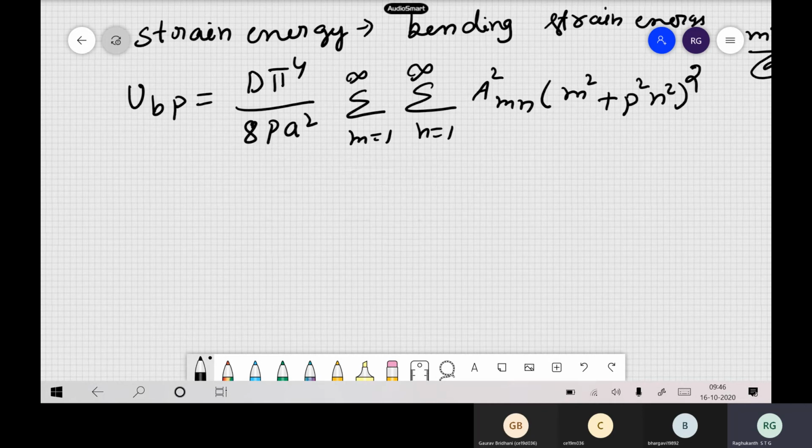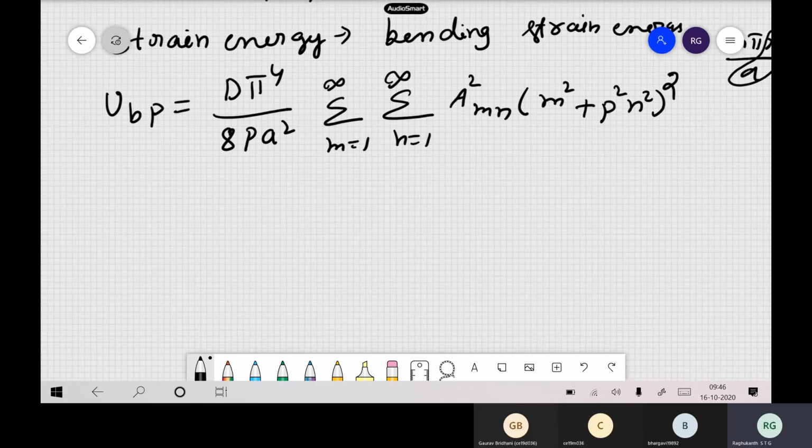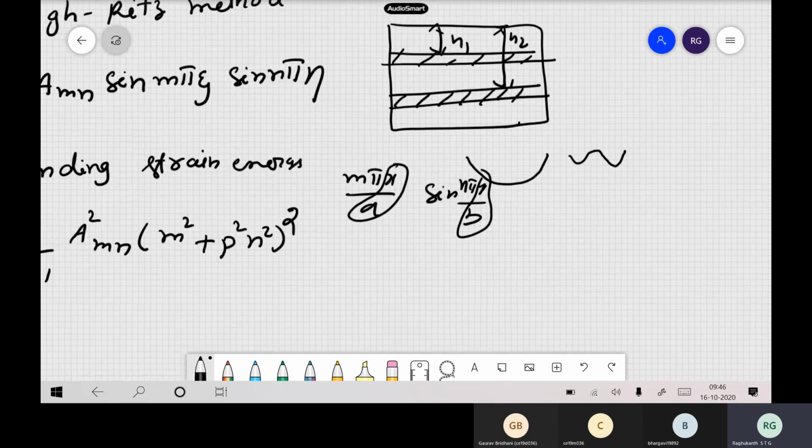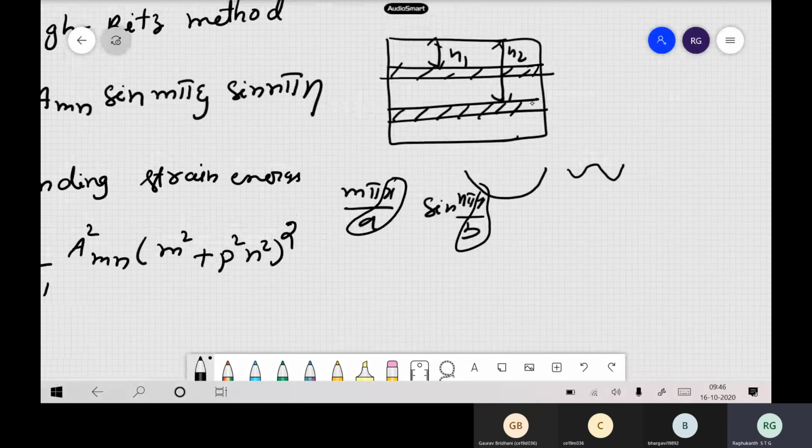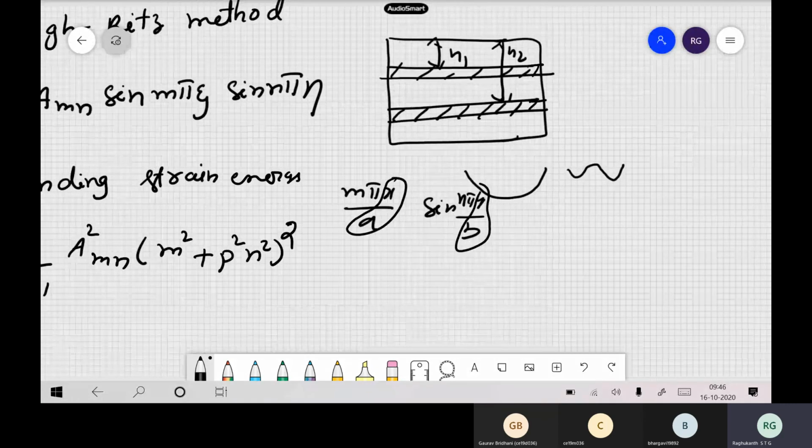Now here, when you're calculating the strain energies, what extra strain energy will come into calculation apart from the plate? See now here, what is the strain energy for this stiffened plate? Strain energy of the stiffener. What is the stiffener strain energy? So what is happening to the stiffeners?